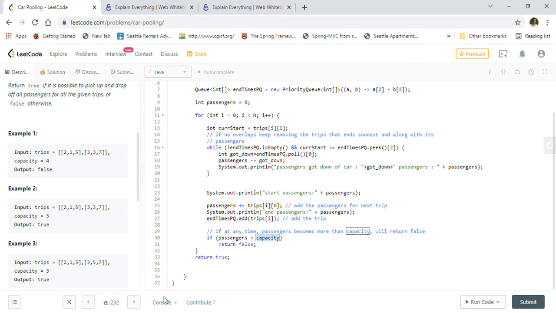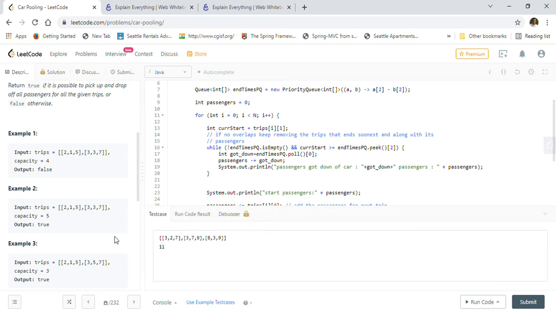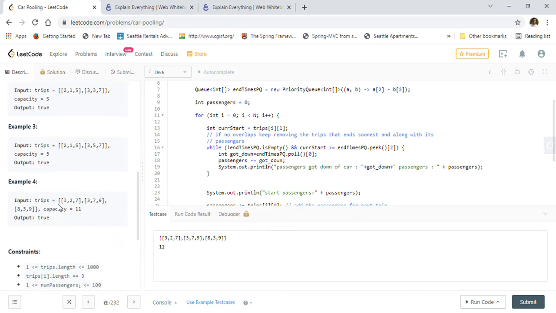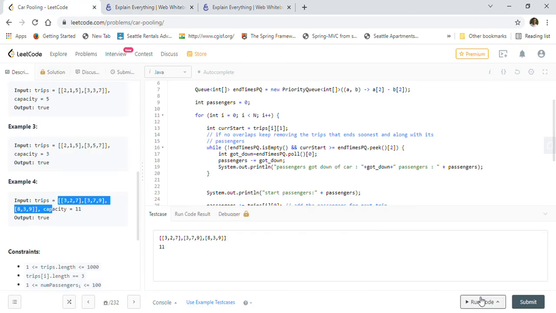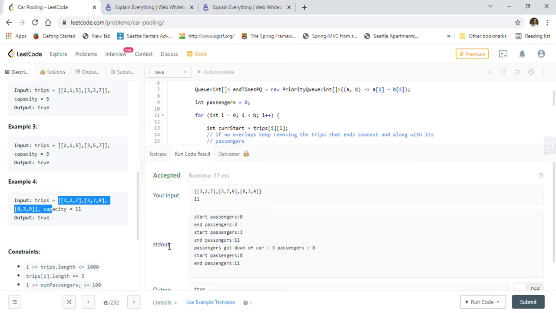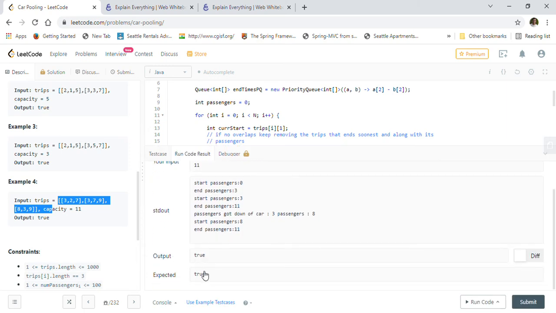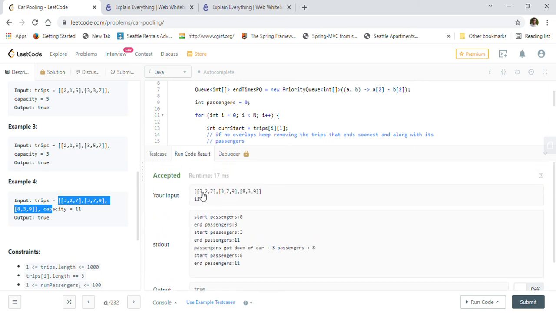So let us take some examples and go through them. This is the same example, the fourth one, that we just discussed, right? It should return true with the 11 capacity. As you can see, it is returning true, and you can see how it is working. So we start with passengers 0, then the first trip's passengers board, so it became 3 here. After that the 8 will be boarding, so 8 plus 3 will become 11.